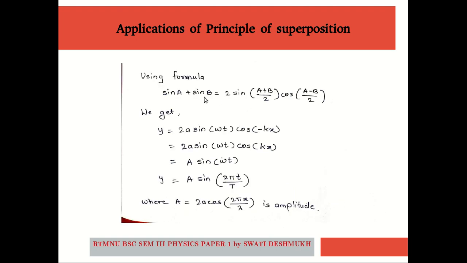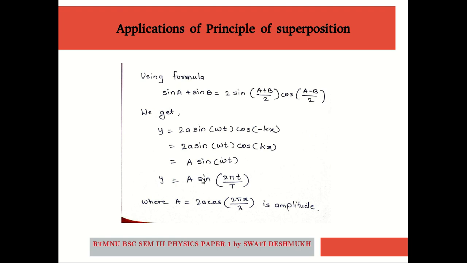So using the formula sin A plus sin B equals 2 sin((A plus B)/2) cos((A minus B)/2), we will get the resultant wave y equals 2a sin omega t cos(minus kx). But cos(minus theta) equals cos theta. So it is nothing but 2a sin omega t cos kx, or we can write it as some capital A sin omega t.